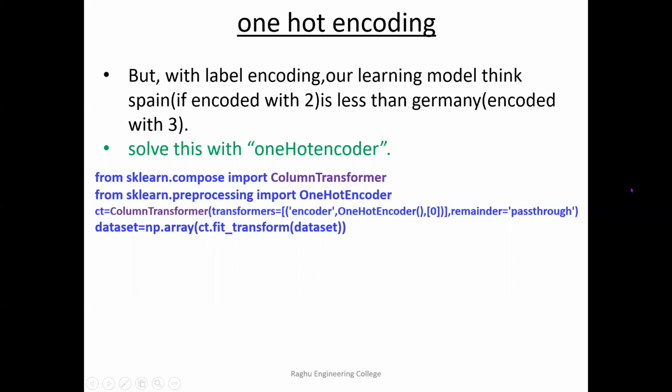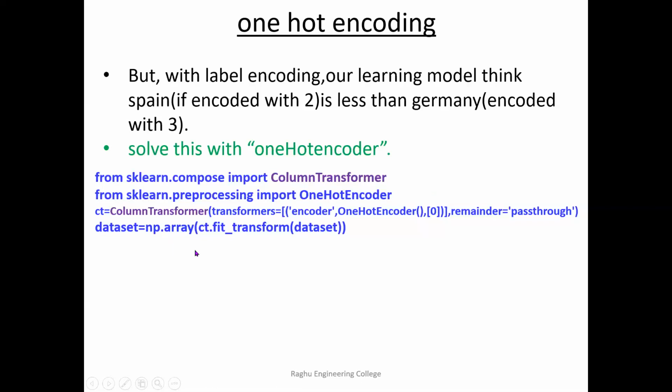And later, after applying ColumnTransformer, you need to change the result into an NumPy array. This is compulsory here, so for that we need to use np.array. The notation is: first you import the classes, these two lines; then create the object, the third line; then fit and transform, but with fit and transform you additionally need to convert it into an np array.